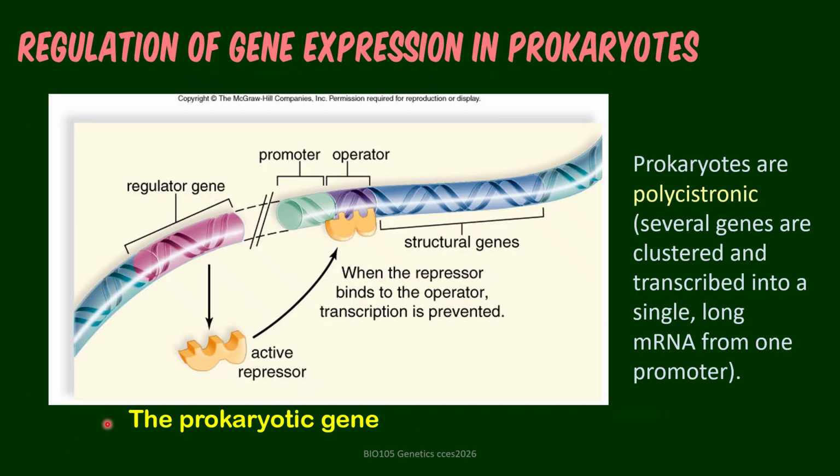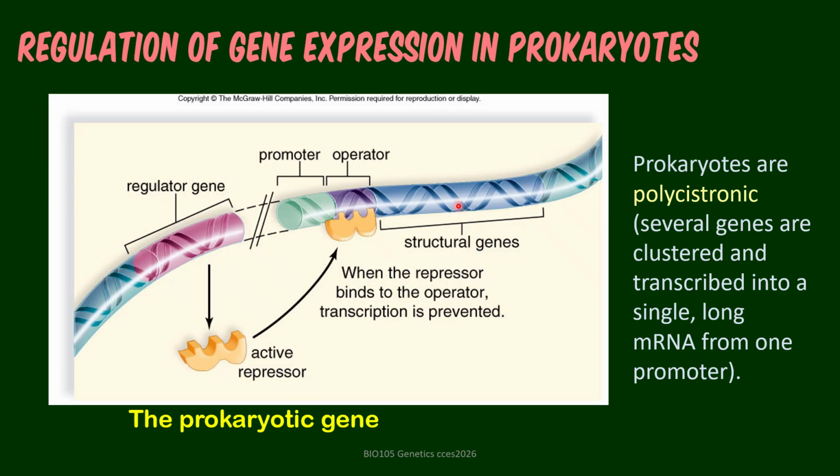This is a typical prokaryotic gene, and you have here the sequences that are interrupted somewhere here, implying the fact that regulatory genes are located farther upstream relative to the location of the promoter and operator. I would like to emphasize that since genes in prokaryotes are clustered, they are going to be transcribed starting at a single promoter.